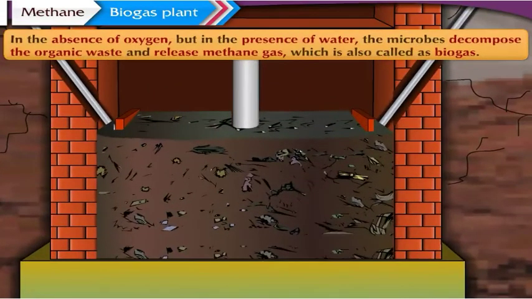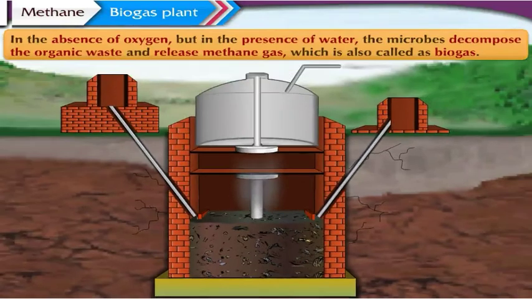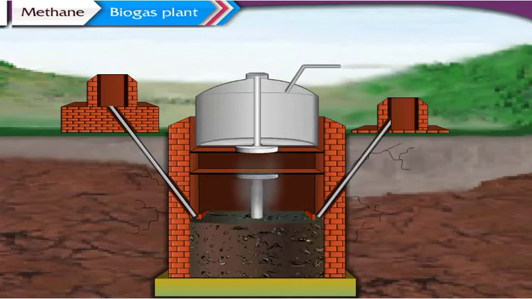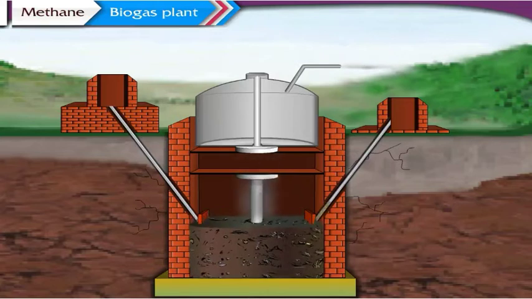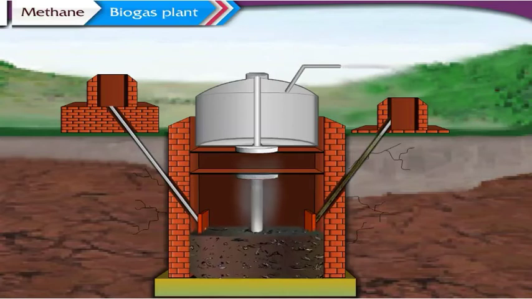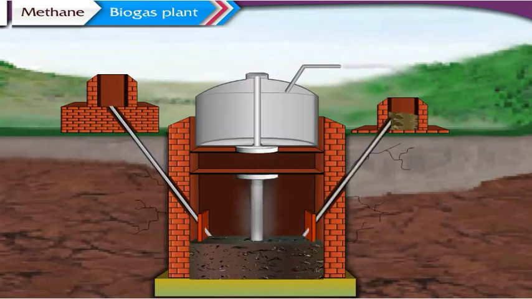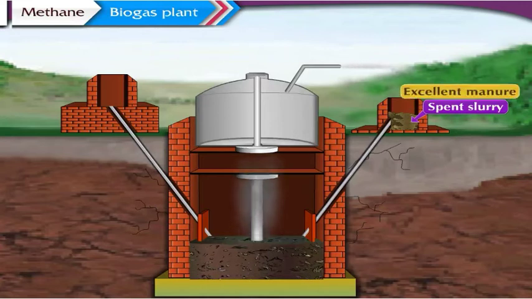In the absence of oxygen, but in the presence of water, the microbes decompose the organic waste and release methane gas, which is also called biogas. This gas starts collecting in the dome of the digester tank. As more and more biogas collects in the dome, it exerts pressure on the slurry in the digester tank and forces the spent slurry to go into the overflow tank. From the overflow tank, the spent slurry is removed gradually. This spent slurry acts as an excellent manure.